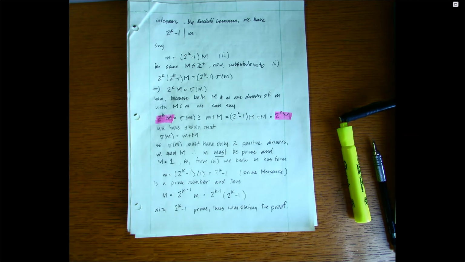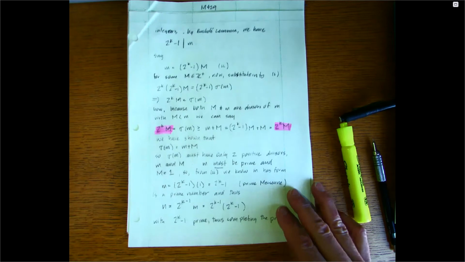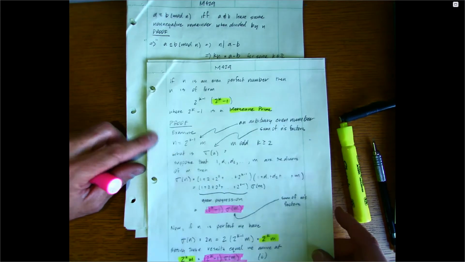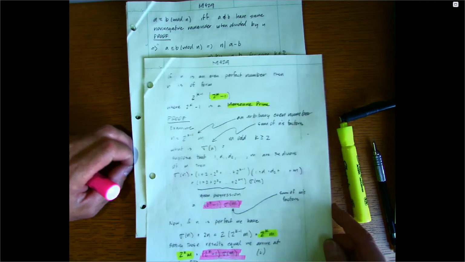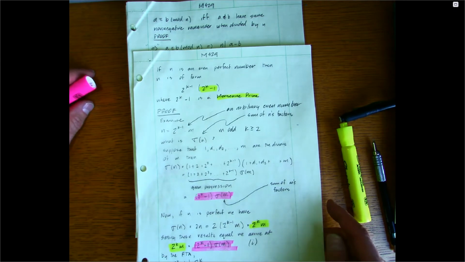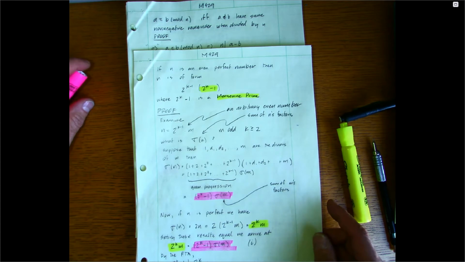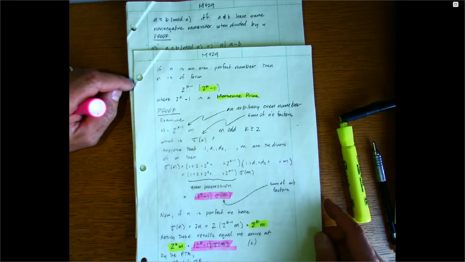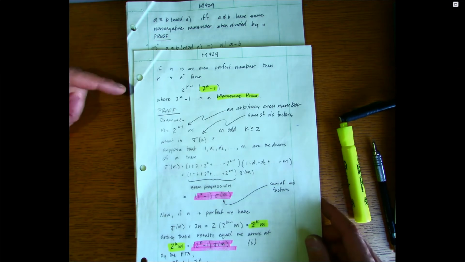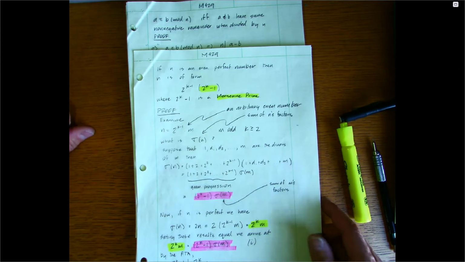And thus, with 2 raised to the k minus 1 prime, completes the proof. So certainly a strong showing by Euler that the converse of Euclid's theorem for perfect numbers, offered some nearly 2,000 years later, is indeed true, that if you have an even perfect number, then it has to be of this form, and all even perfect numbers employ some Mersenne prime in their construction.